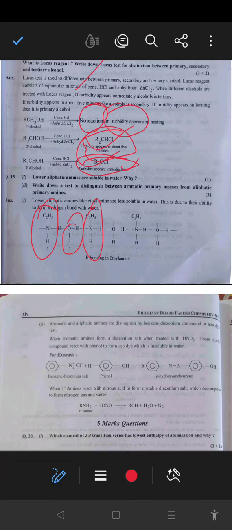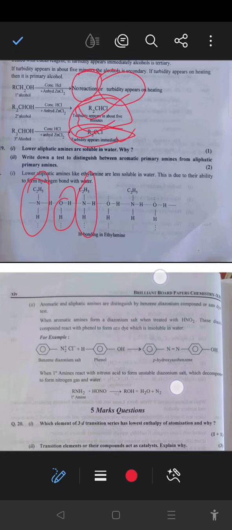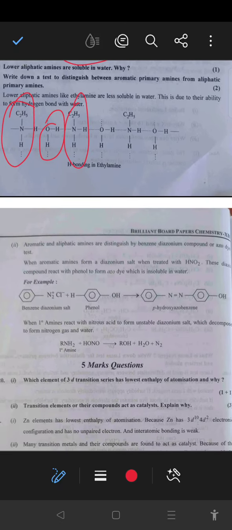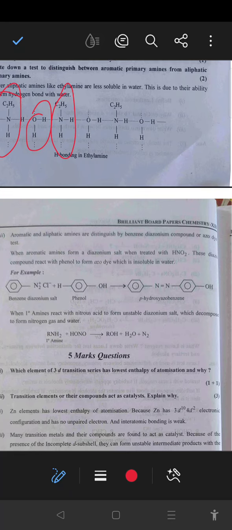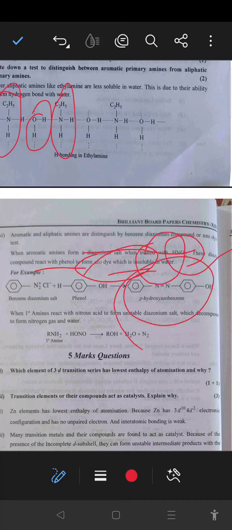So next, write down the test to distinguish between aromatic primary amine and aliphatic primary amine. Aromatic and aliphatic primary amines are distinguished by the azo dye test. When aromatic amine forms the diazonium salt when treated with nitrous acid, the diazonium salt reacts with phenol to form an azo dye which is insoluble in water, para hydroxyazobenzene.